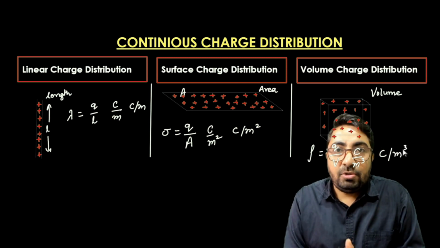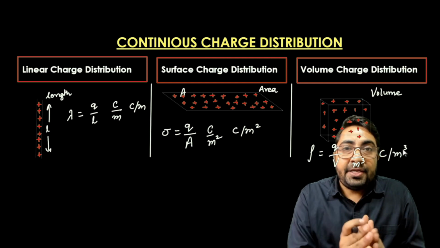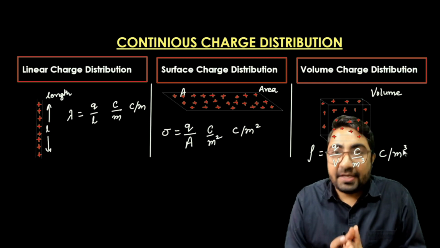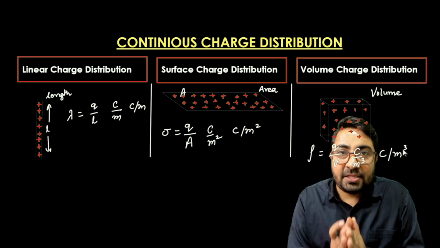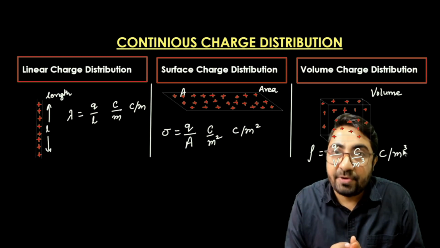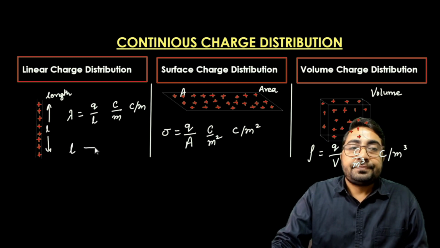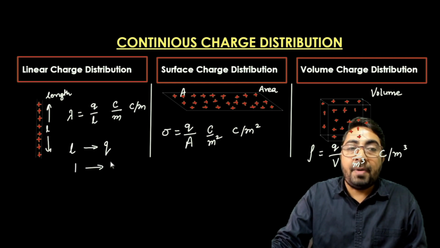So this is about the simple definitions: what exactly the linear charge density, the areal charge density and the volumetric charge density are. We can also use the unitary method to understand these charge distributions. If in the length L the total distributed charge is Q, then what is the charge distributed per unit length?